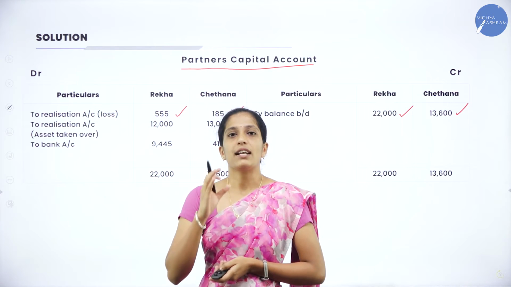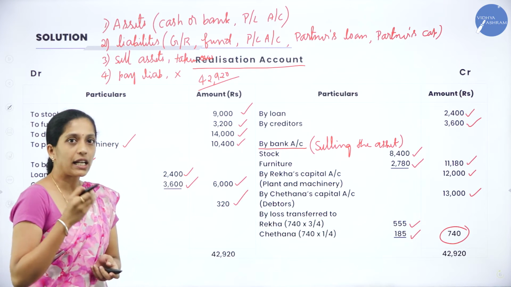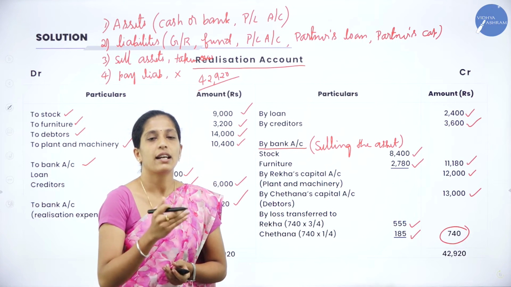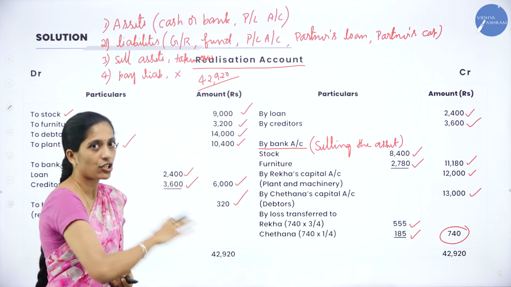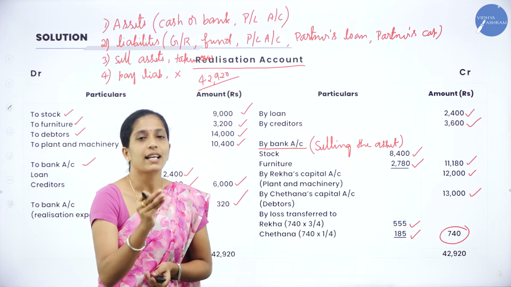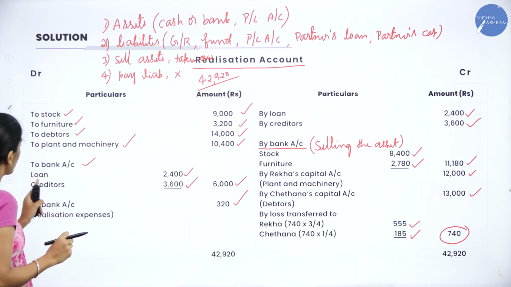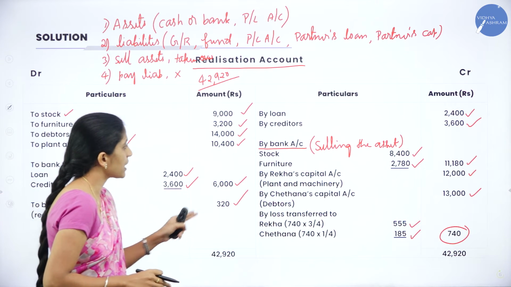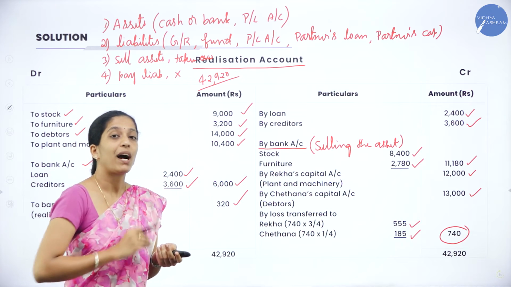Now, after recording these two, we have to check our realization account for any account which is transferred to the partners' capital account. Who are the partners here? Rekha as well as Chetana. We shall see whether any transaction in the realization account has been transferred to their capital accounts. Now we shall see the debit side. There is no account which has been transferred to the partners' capital account. Now coming to the credit side, here there is by Rekha's capital account. So how do you record in your partners' capital account?